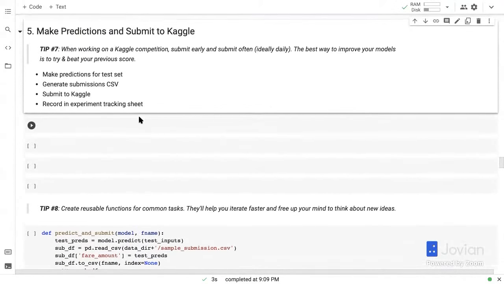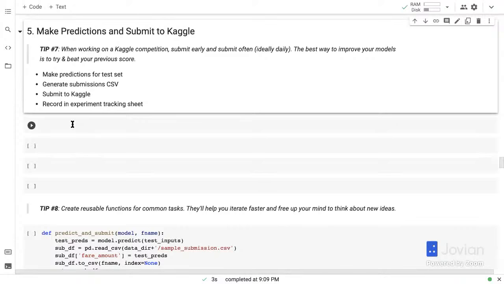Now, before we train any further models, we're going to make some predictions and submit those predictions to Kaggle. Now, here's the next step. Whenever you're working on Kaggle competitions, submit early and submit often. Ideally, you want to make your first submission on day one and make a new submission every day, because the best way to improve your models is to try and beat your previous score. If you're not making a submission, then you're not going to figure out if you're heading in the right direction, or if you have a good validation set, or if there's anything else you should be doing. But on the other hand, if you're making submissions every day, you will have to try and beat your previous submission, right? And that will force you to move in the right direction.